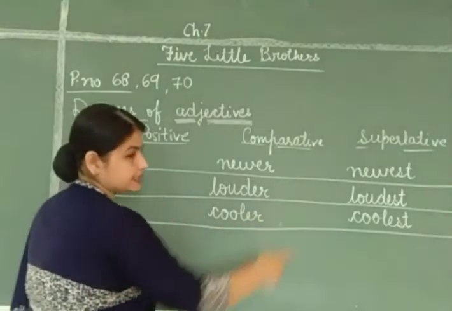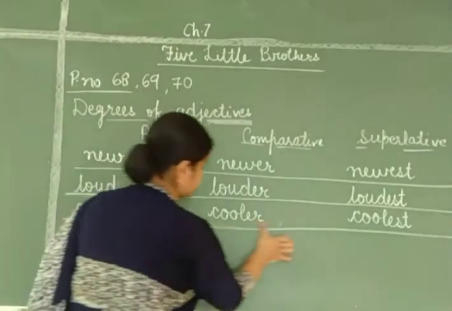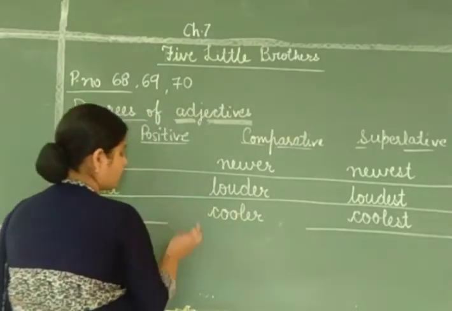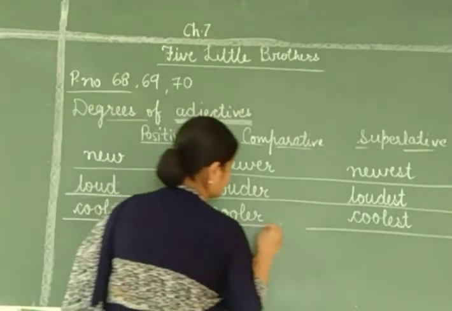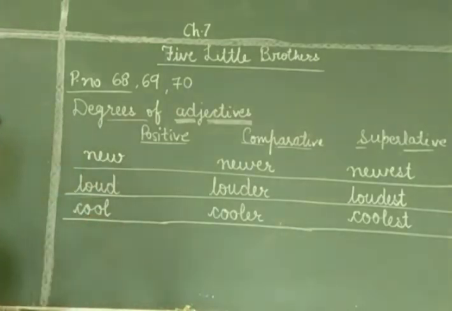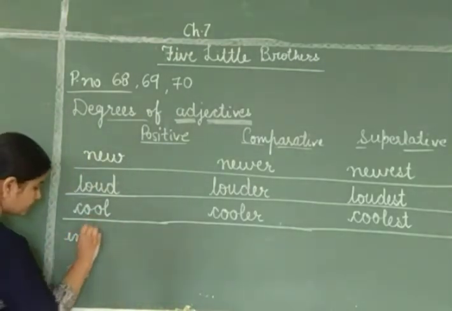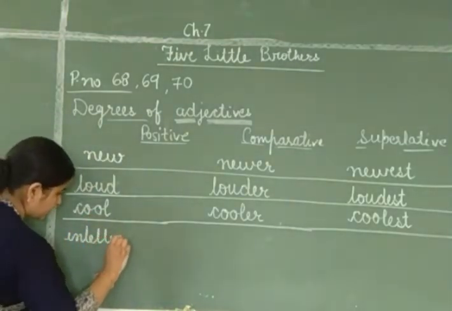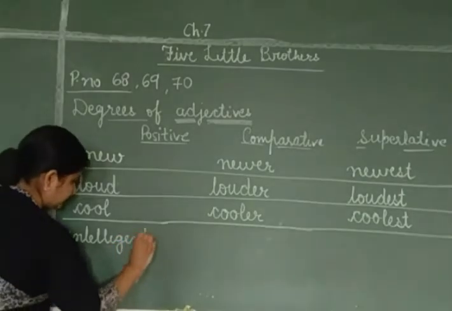Now the next one is dash, more intelligent, most intelligent. It will be intelligent. Be careful while writing the spellings.